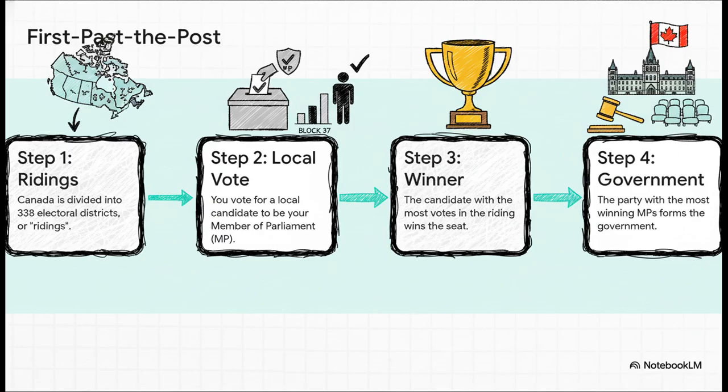Here's how it breaks down. The whole country is carved up into 338 areas called electoral districts, or ridings. In your riding, you vote for one person to be your Member of Parliament, or MP, in Ottawa. Pretty simple. The candidate who gets the most votes, even if it's not a majority, wins that seat. Then we just do the math. The political party that wins the most seats across the country gets to form the government.